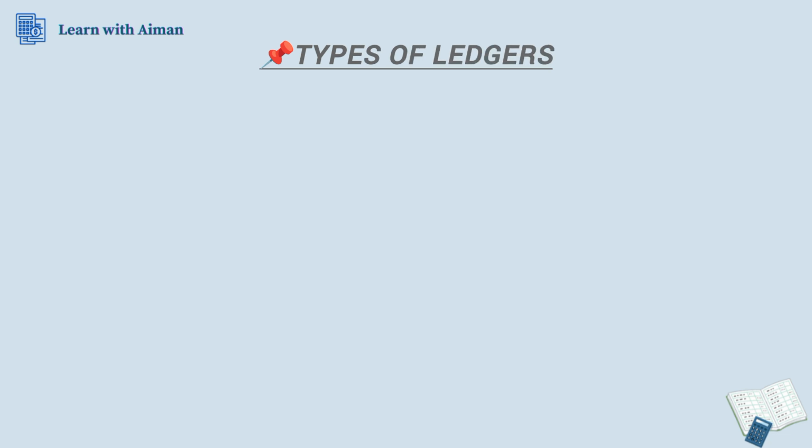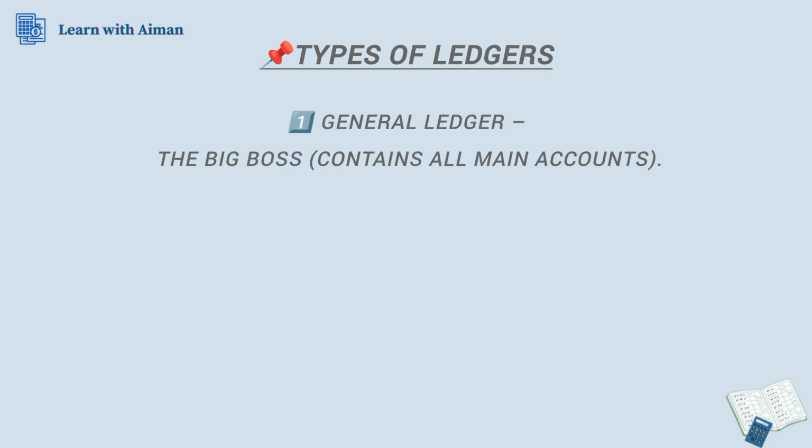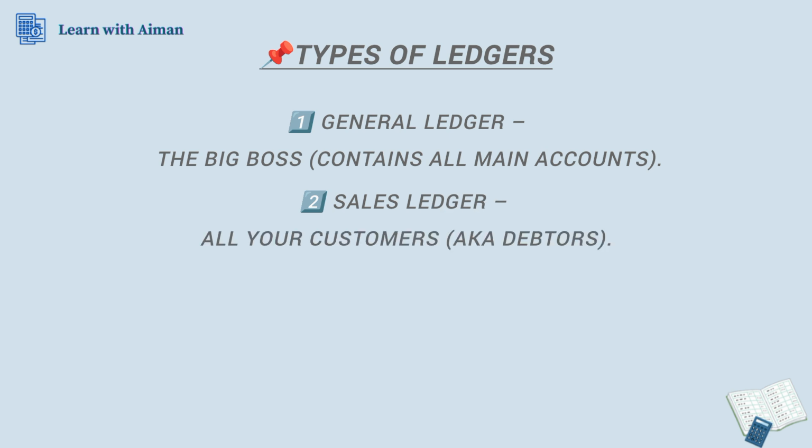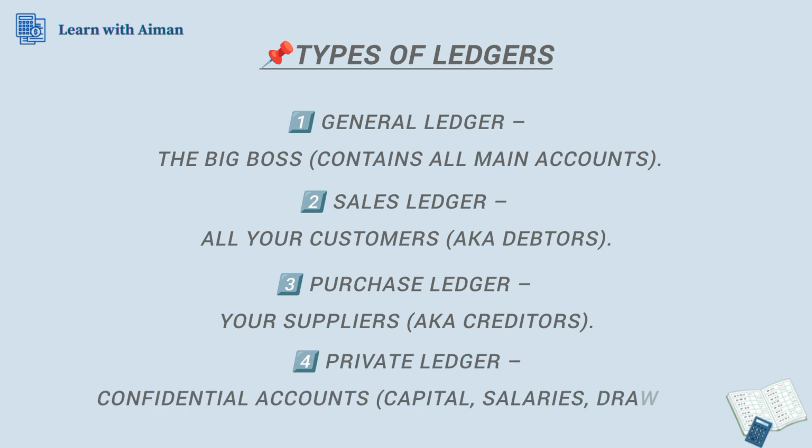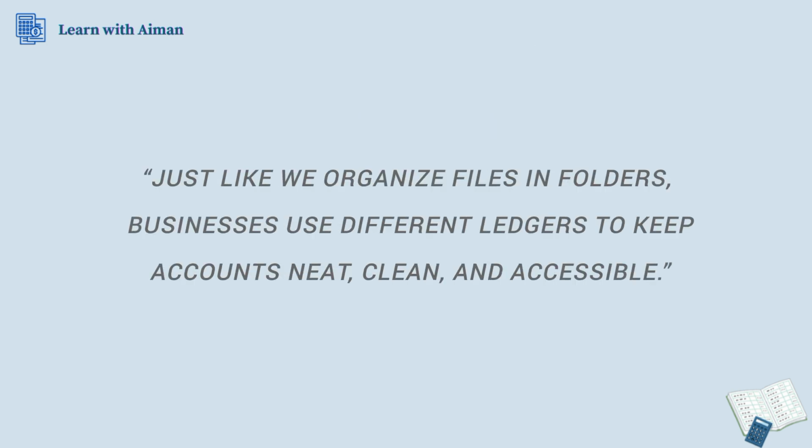Types of ledgers. General ledger, the big boss, contains all main accounts. Sales ledger, all your customers like debtors. Purchase ledger, contains all your suppliers like creditors. Private ledger, confidential accounts, capital, salaries and drawings. Just like we organize files in folders, businesses use different ledgers to keep accounts neat, clean and accessible.